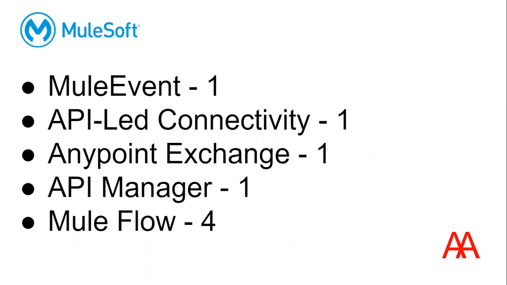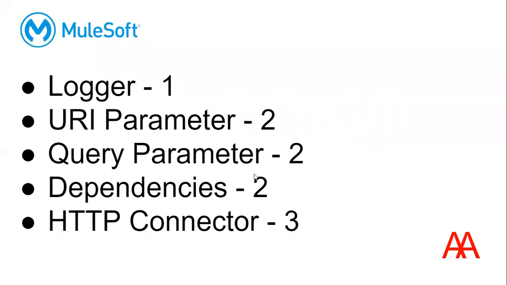For now, from Mule event, meaning the Mule event data structure, we can expect one question. Then API-led connectivity, Anypoint Exchange, API Manager, Mule flow. From Mule flow, we can expect 3 to 4 questions compulsory, and a logger, URI parameter, query parameter.